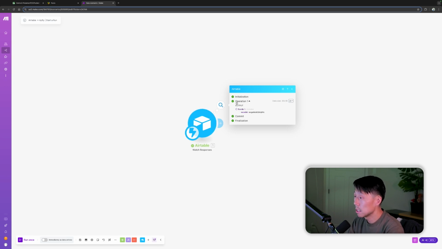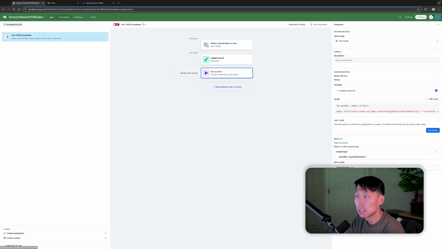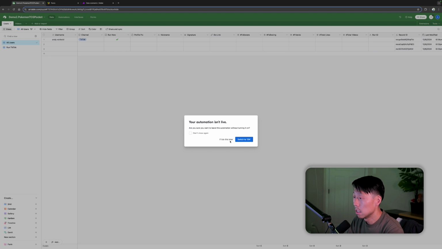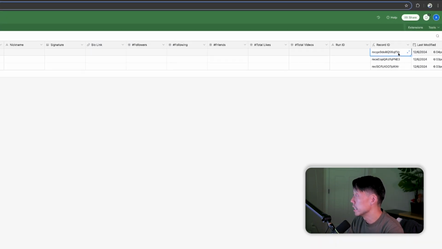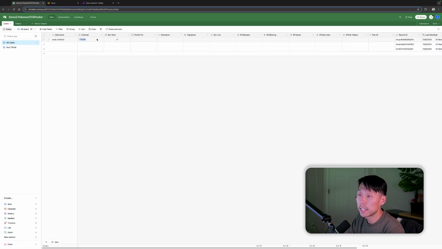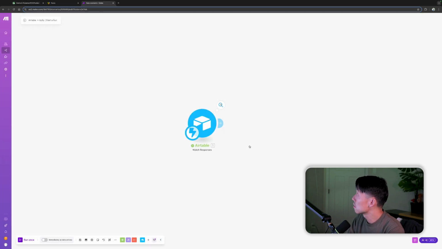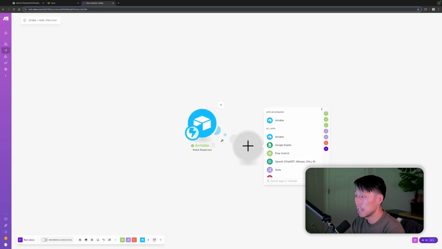Make has received something, and it's received this record ID ending in FVC. Well, let's go back and make sure. Let's go back to our data. I'll do this later. And this record ID is right here. That's why I like to have the record ID all over the place. FVC. So it definitely collected this record. We sent it over to Make. And that's the first step. Now Make and Airtable are connected, which is great.